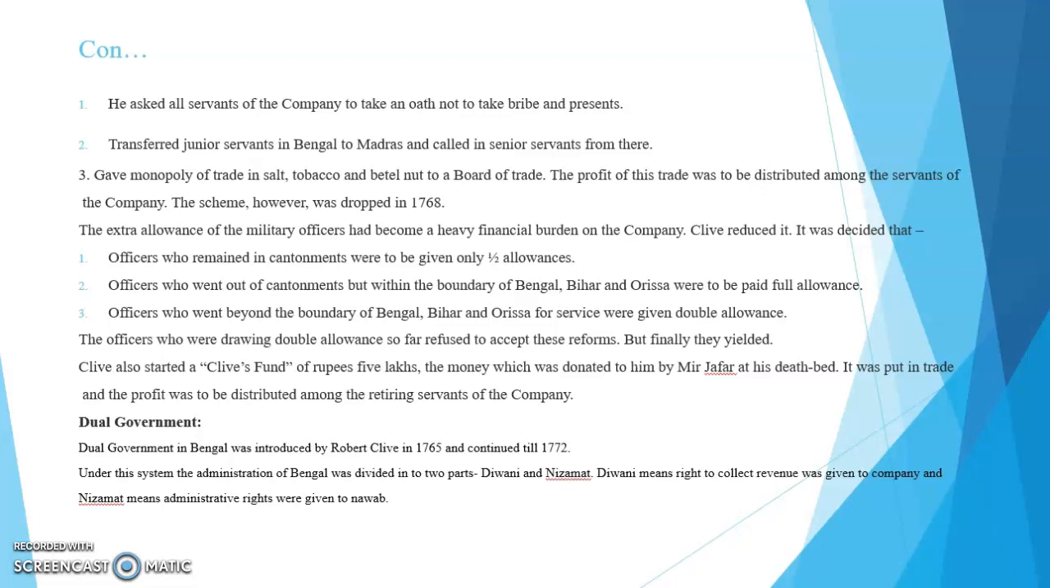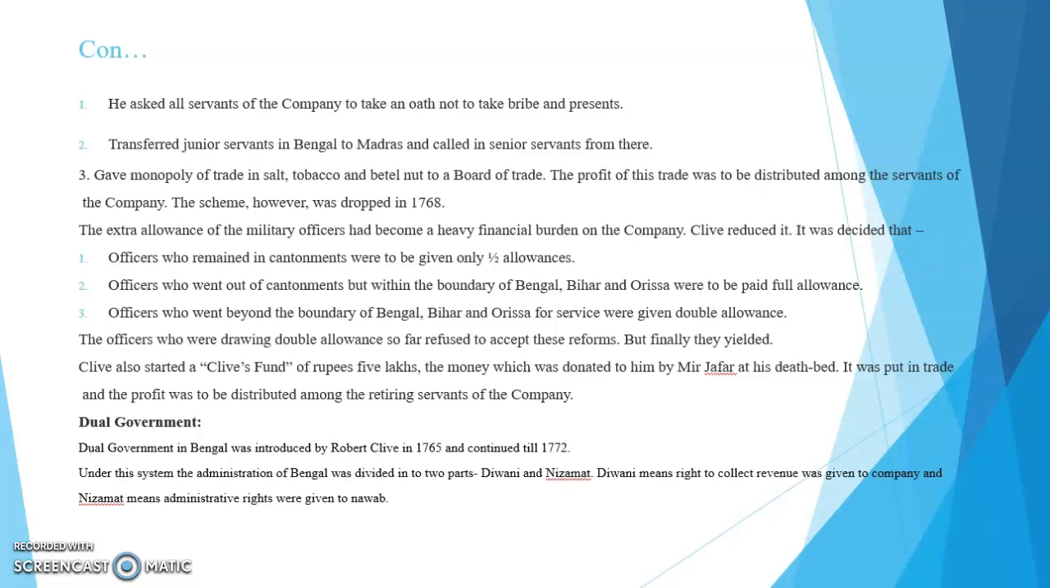The extra allowance of the military officers had become a heavy financial burden on the company. Clive reduced it. He introduced some reforms for officers in the military. That is, officers who remained in cantonments were to be given only half allowances. Officers who went out of cantonments but within the boundary of Bengal, Bihar, and Orissa were to be paid full allowance. Officers who went beyond the boundary of Bengal, Bihar, and Orissa for service were given double allowance. The officers who were drawing double allowances so far refused to accept these reforms, but finally they yielded.